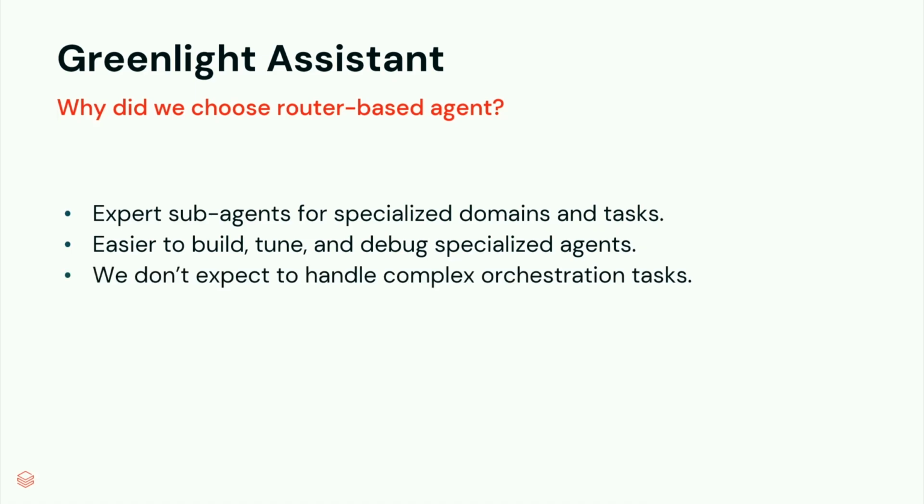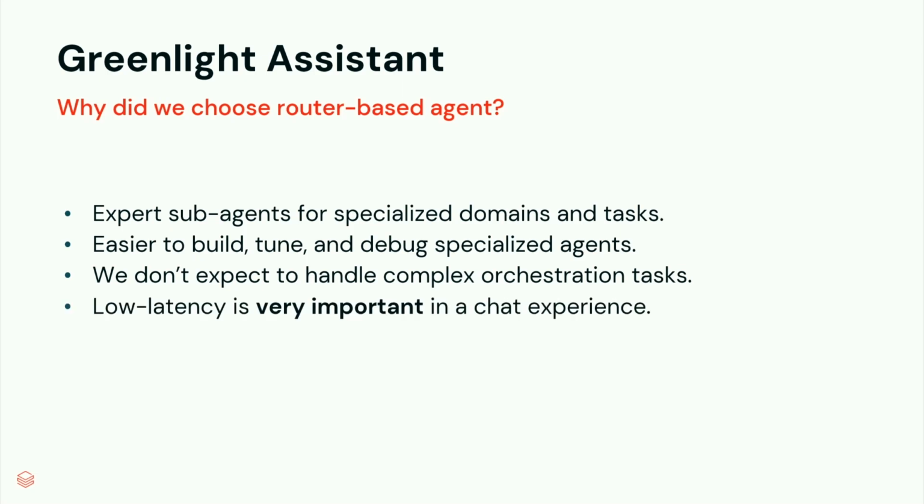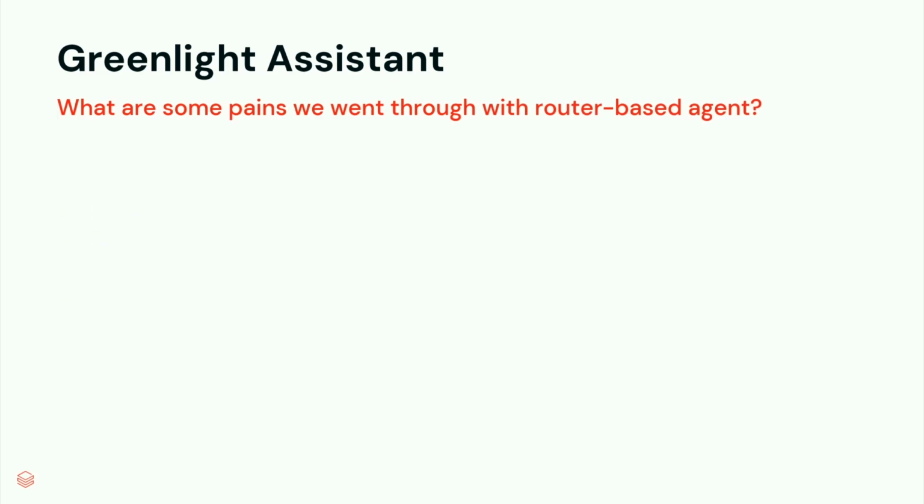Also, we don't expect to handle really complex orchestration tasks because this is only a chat interface and we're not trying to do anything crazy. And lastly, low latency is very important in a chat experience, and we don't want the user to wait a long time for us to generate the answers back.